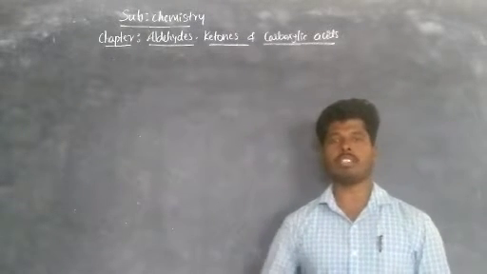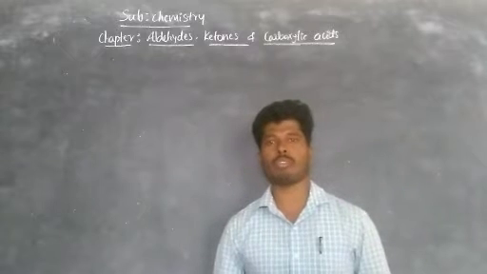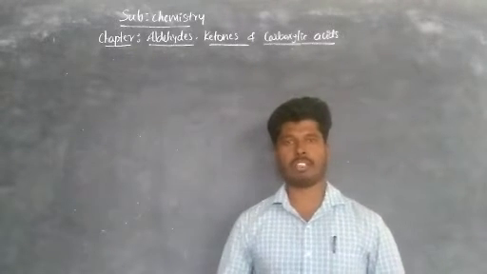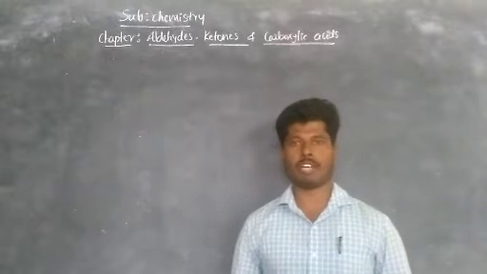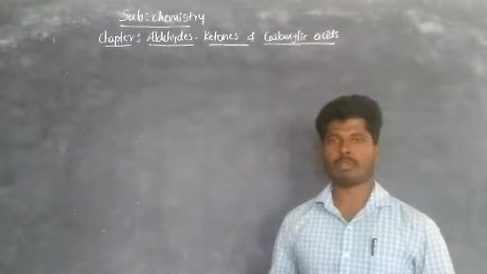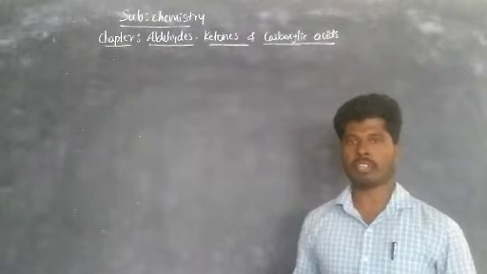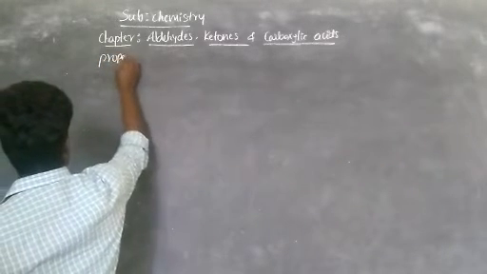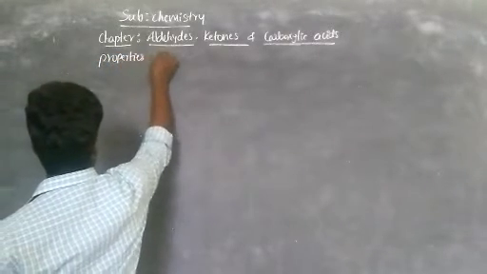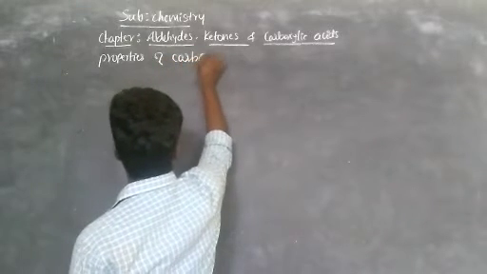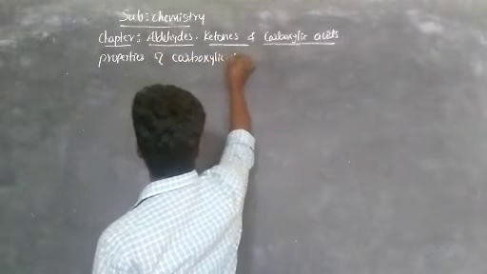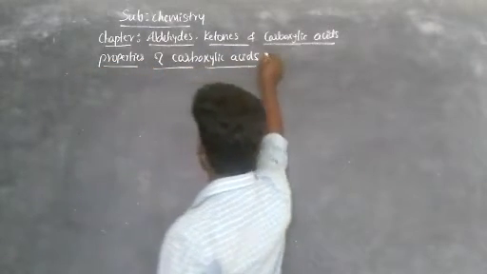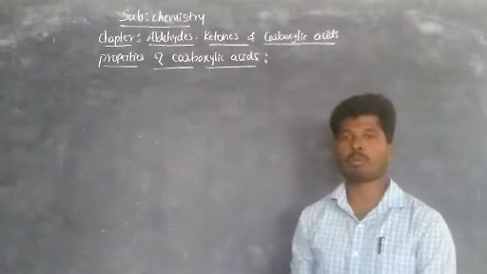Welcome to chemistry class. In this class, we are going to study the properties of carboxylic acids. After knowing the methods of preparation of carboxylic acid, we are moving to study the properties of carboxylic acids. So you know, basically there are two types of properties.